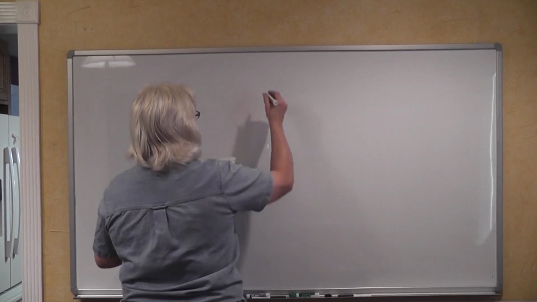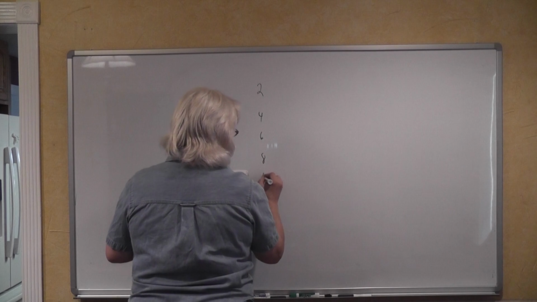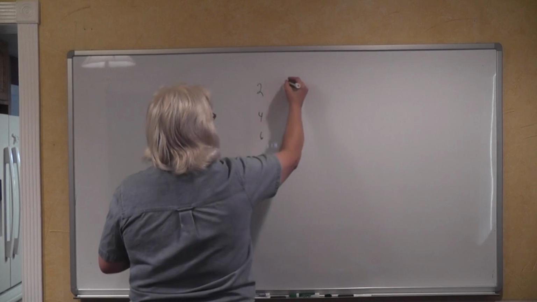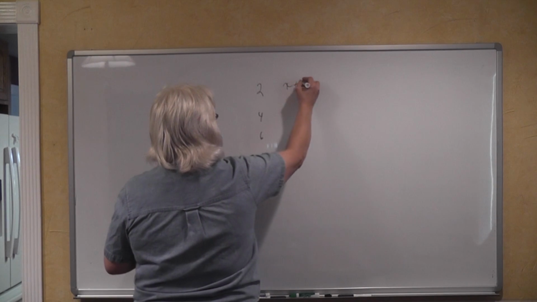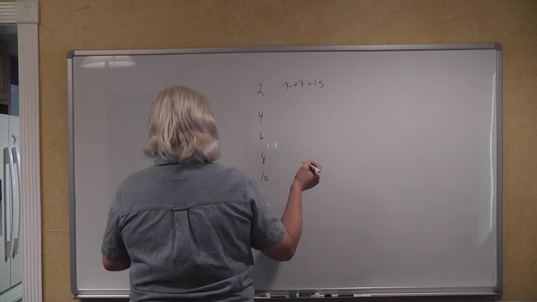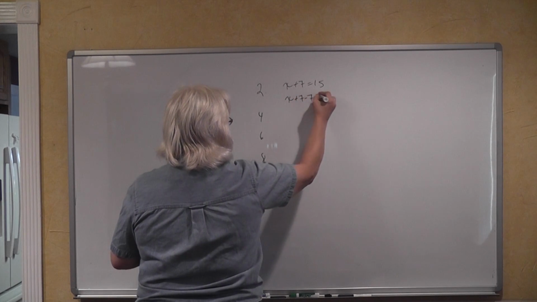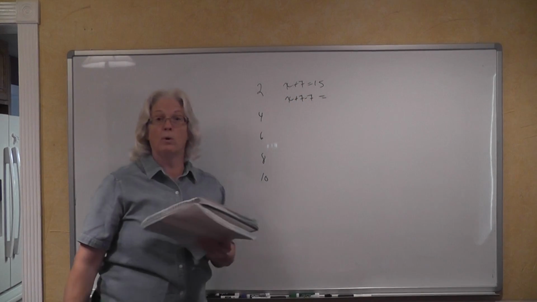In each problem below, the left side of the equation has been changed. What must you do to the right side of the equation to maintain balance? We have 2, 4, 6, 8, and 10. We had originally x plus 7 is equal to 15. Then your book will say x plus 7 minus 7 is equal to what?